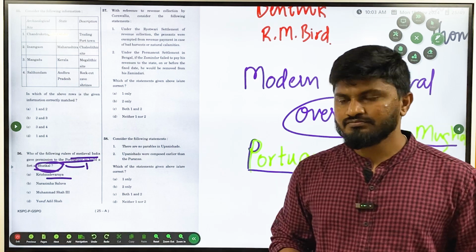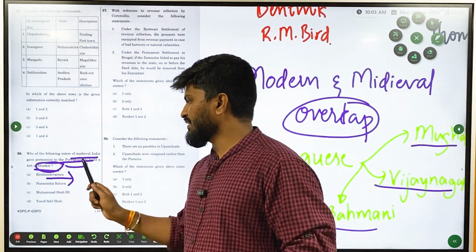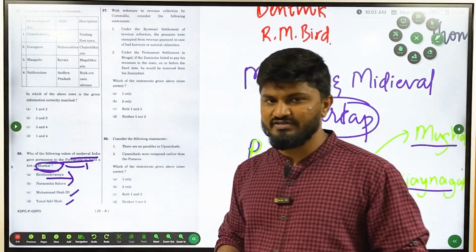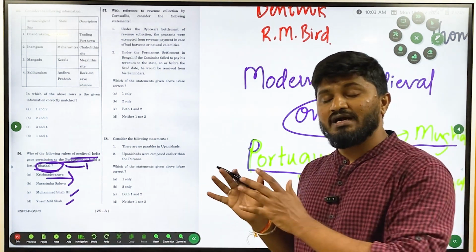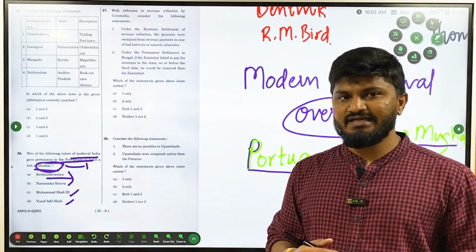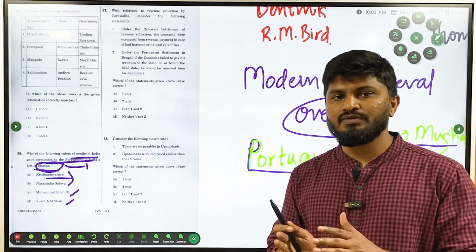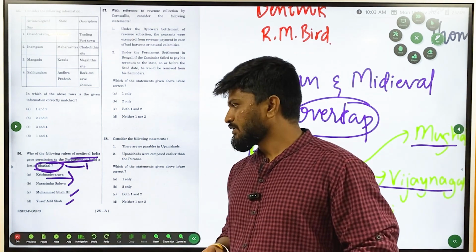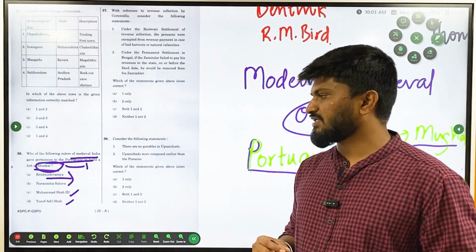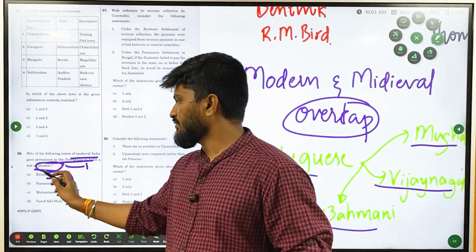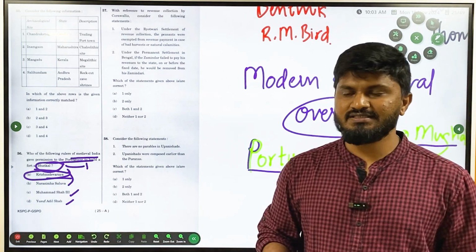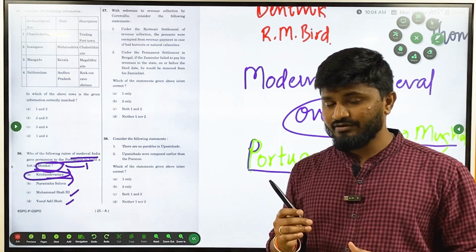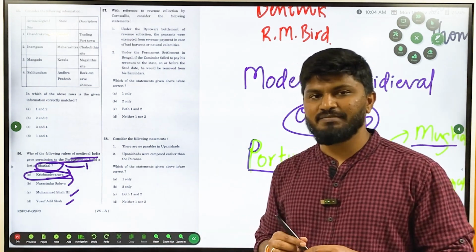Krishna Devaraya. There could be some difficulty between Krishna Devaraya and Narasimha Salwa, because Muhammad Shah and Yusuf Adil Shah belong to the Bahmani kingdoms, and they were ruling Andhra Pradesh and Telangana during that time. And Karnataka and a little part of Kerala was ruled by Vijayanagara, and some part of Andhra and Telangana as well as Tamil Nadu. So majorly Karnataka was under the rule of Vijayanagara, and in this question it was actually Krishna Devaraya who gave permission to the Portuguese to establish a factory at Bhatkal.